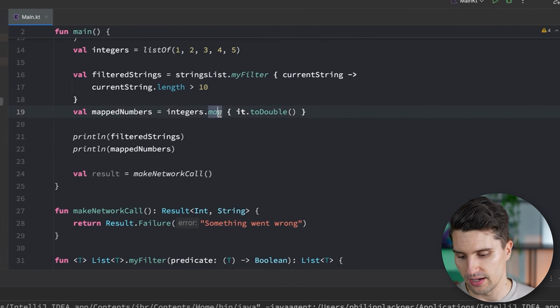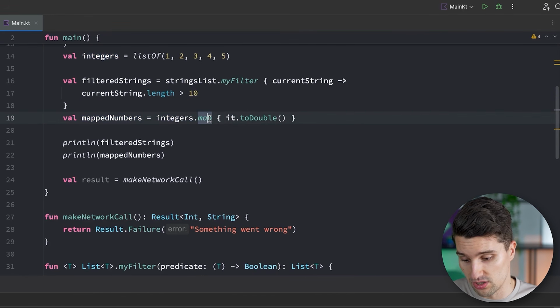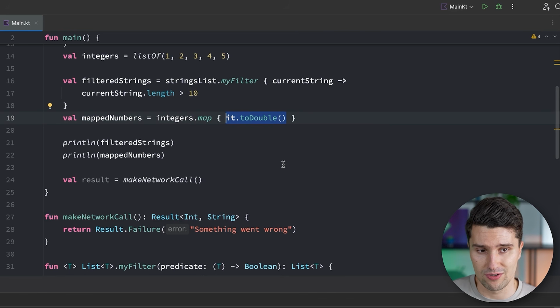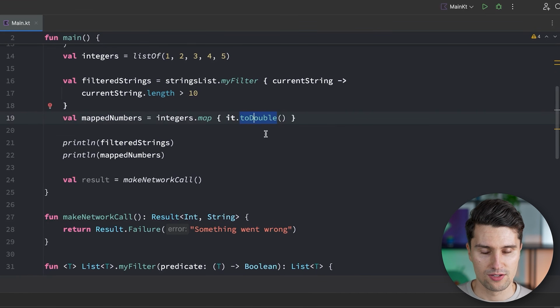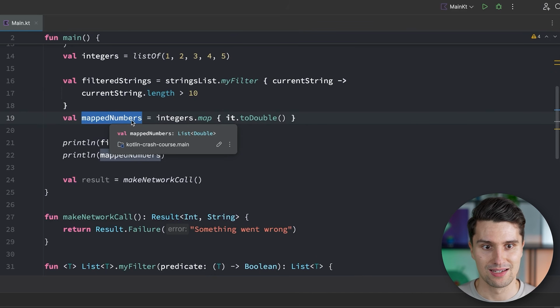And that makes sense because if we again hover over this map function, this R type is the final type, so what we map these to, and these might of course be different. So we call this on an iterable, so a list here in our case, of type T, of type integer in our specific case. And we then map this to whatever we have here in our lambda expression. That is now type R. And how is the R type inferred? It sees, okay, here in this lambda function, the developer is actually returning a double, because that's the return type of this toDouble function. So that means the R type must be of type double. So the resulting list is of type R, so in our case, of type double again, which is why we get a list of doubles here.